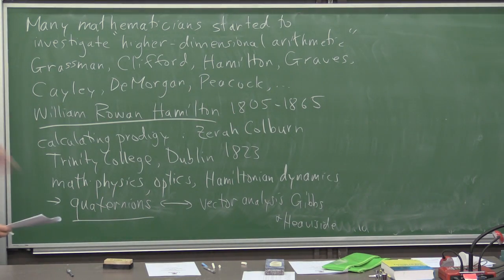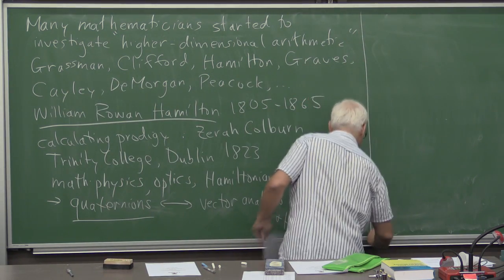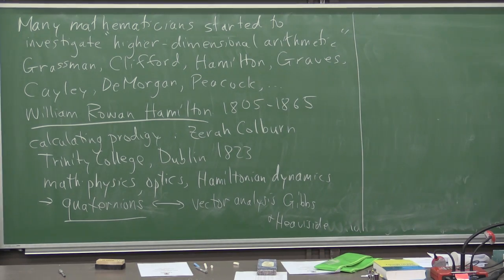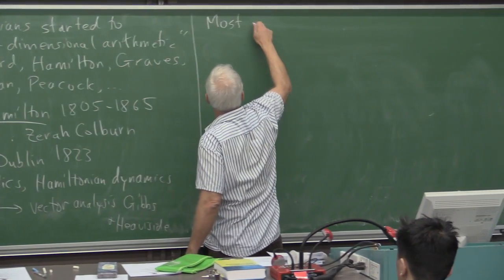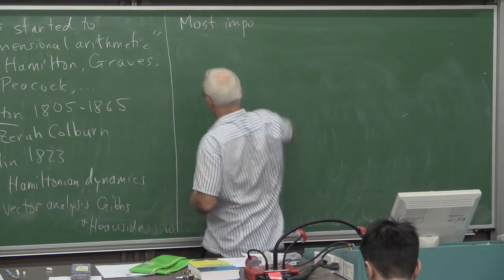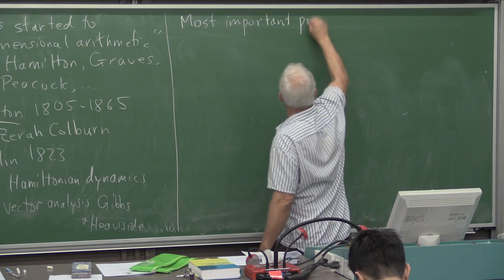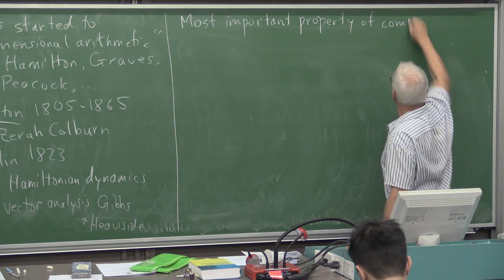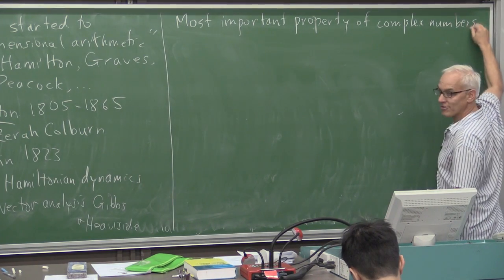Okay, so to understand these quaternions, which is what we want to do now, we have to go back to the complex numbers and talk about the most important property of complex numbers, which is surprisingly not even stated properly in most texts.